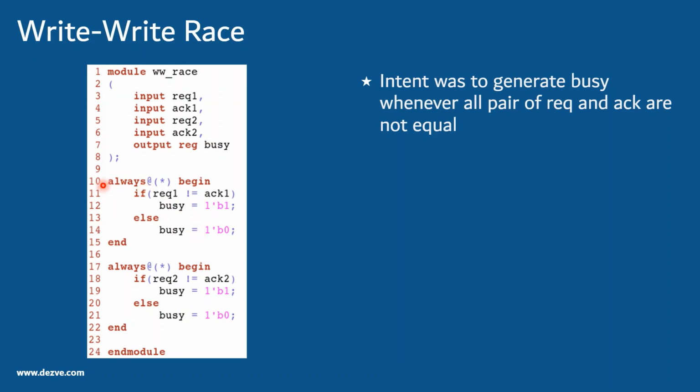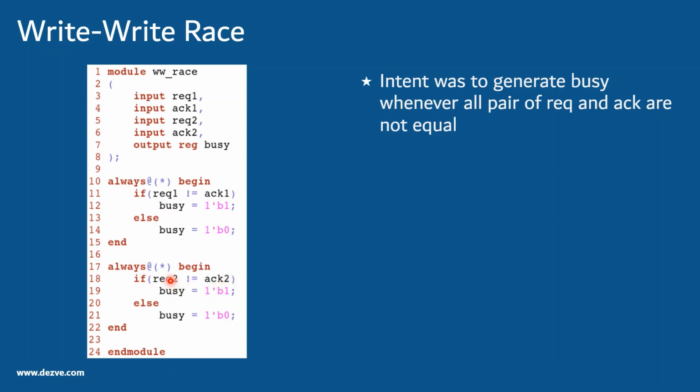If the line number 10 block gets executed first, followed by line number 17, and both are supposed to be combinational logic, correct? So we have followed all the guidelines, saying that we have used star and everything. But if this block gets executed, and assume that request 1 and ACK1 were not the same, we would have set this busy to 1. Then this block gets executed. In this case assume that request 2 and ACK2 were actually the same.